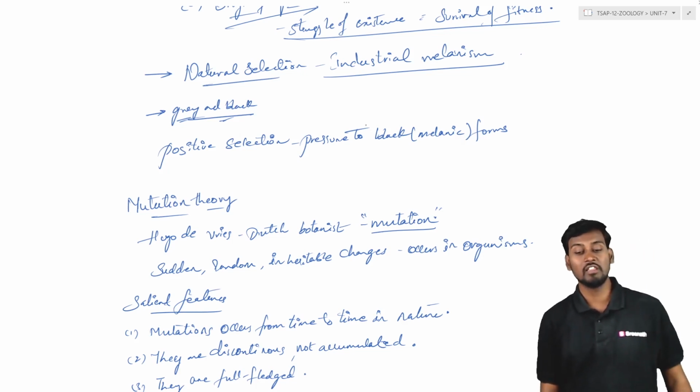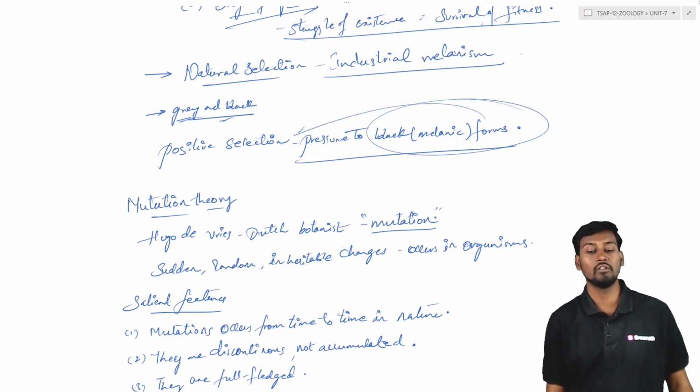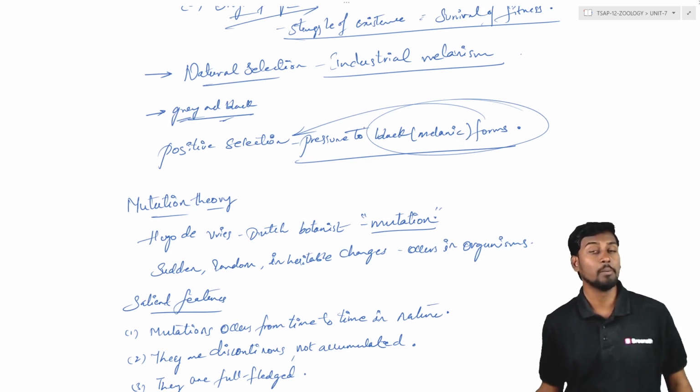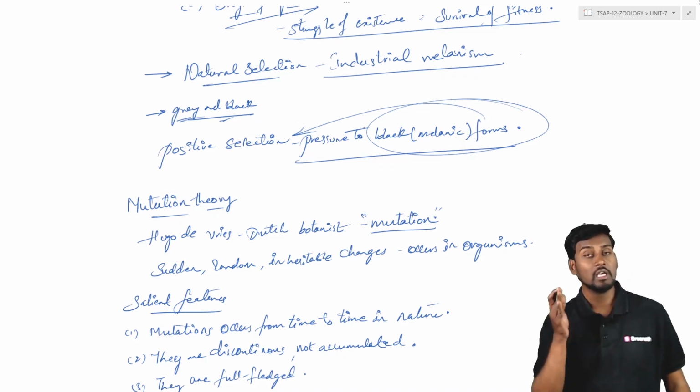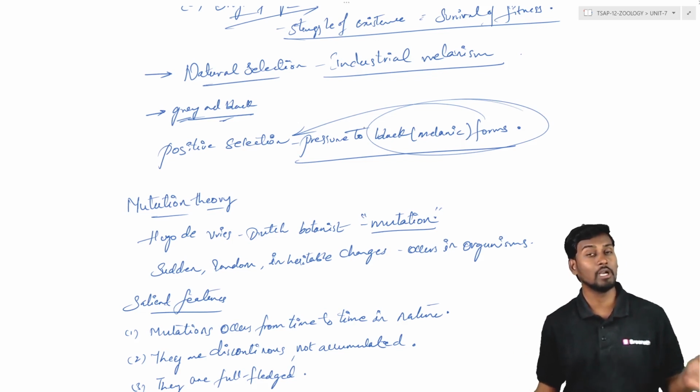So here we can see that the black or melanic forms are under positive selection pressure, where they are able to be selected properly. So natural selection is a driving force which has some evolutionary factors. Here the evolutionary factor or selection pressure is air quality, industrialization, which is causing the black moth to evolve properly when compared to the gray moth.